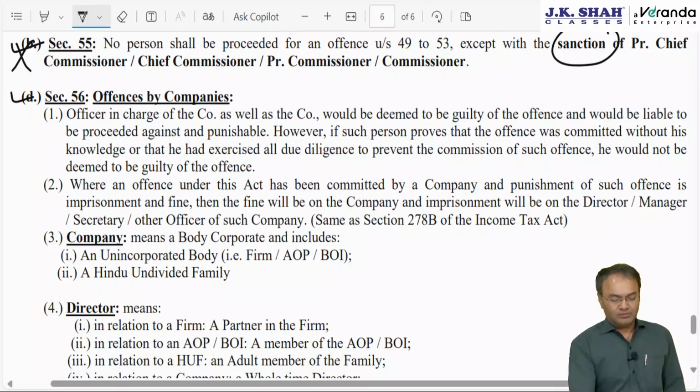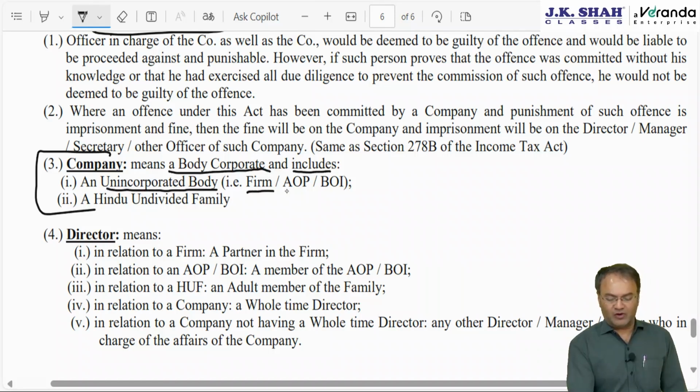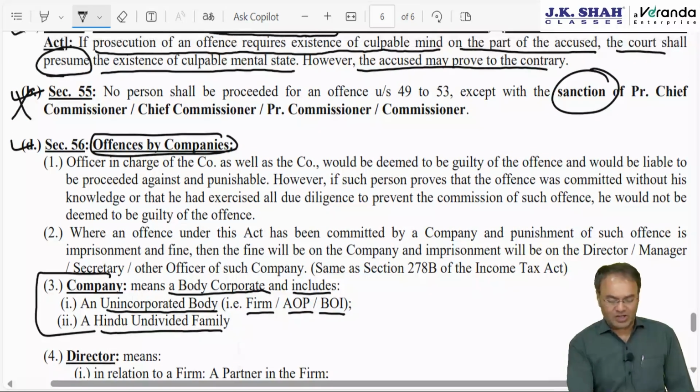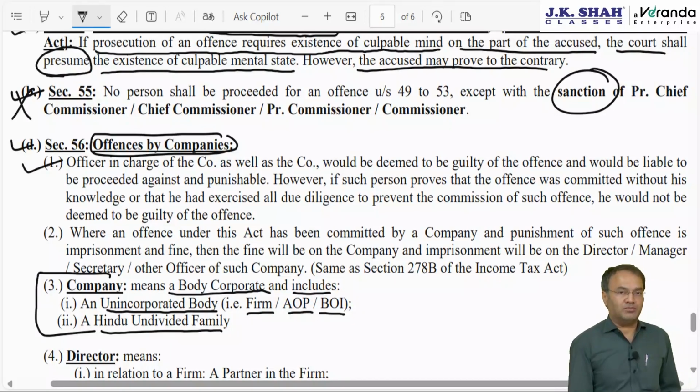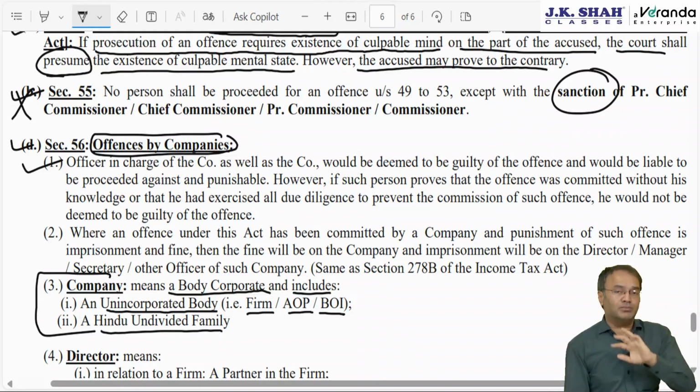Offences by companies, stupid provision, very stupid language. Offences by companies, and then later on it says company means body corporate and includes unincorporated body like firm, AOP, BOI and Hindu undivided family. So company will include partnership firm, LLP, AOP, BOI, HUF. All artificial persons will be called as company. So if the offence is committed by company for which there is imprisonment also and there is a monetary fine also, the monetary fine will be paid by company,